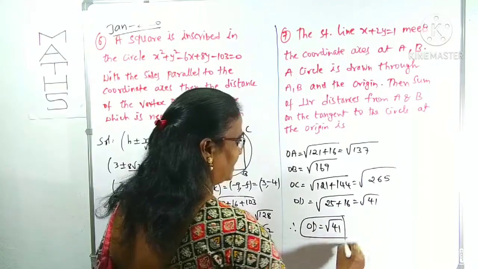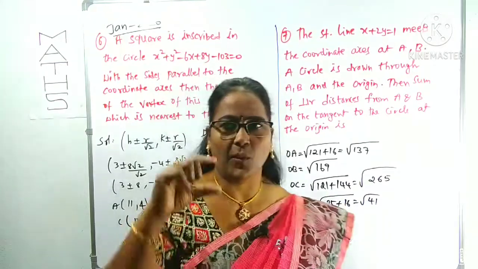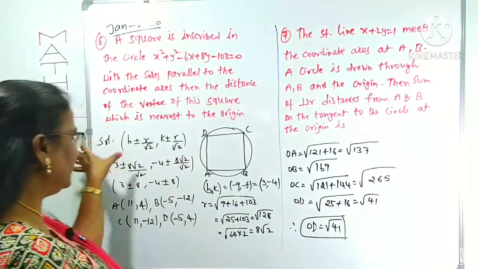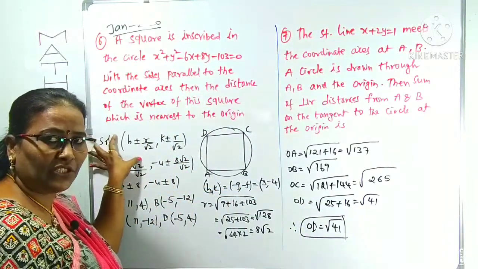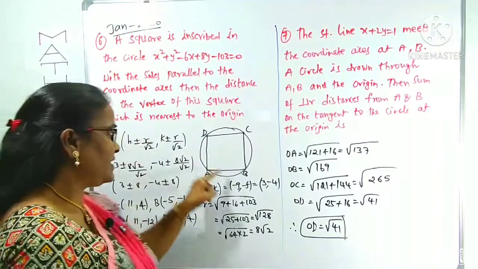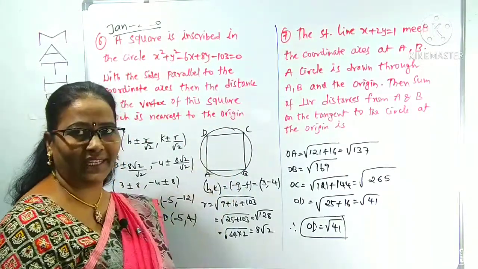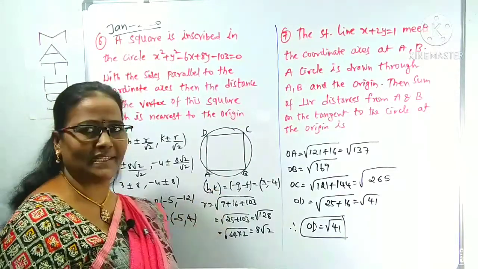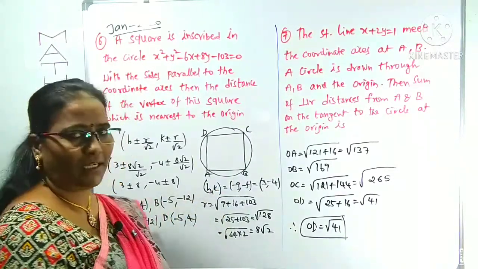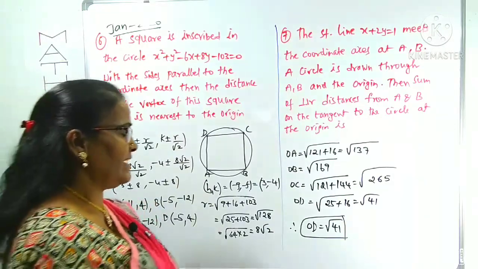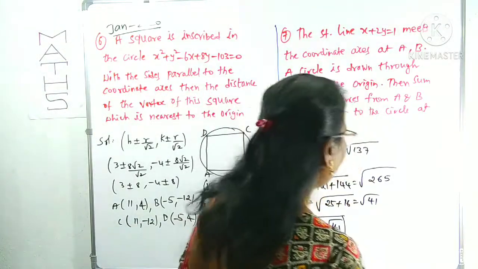Names don't matter. Here A, B, C, D, whatever may be. What is the least distance we have to find out. Here what is majorly used? This tip, which is used to find out the vertices of the square which is inscribed in the circle of radius R, h k is the center. Is it clear? Now we can look at the next question, that is question number 7, right.